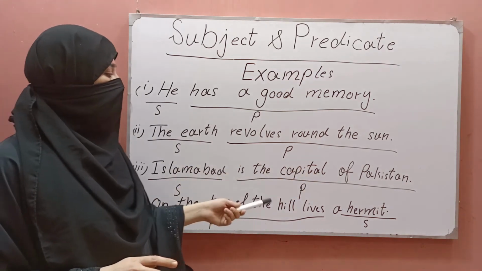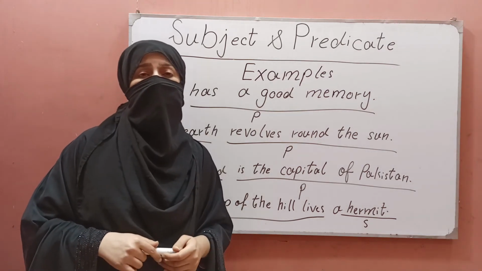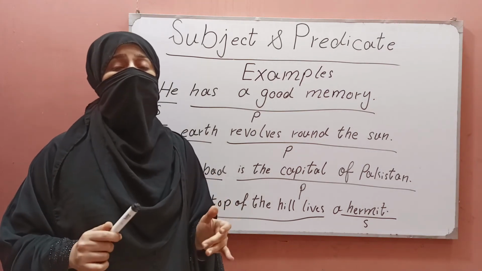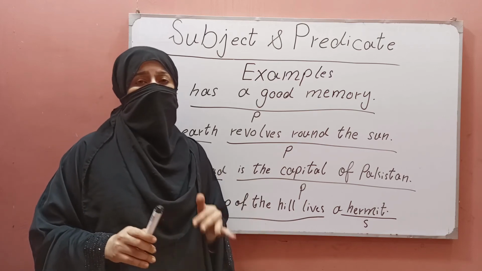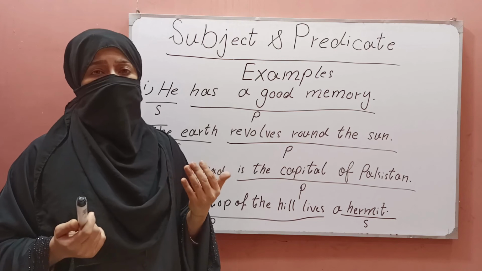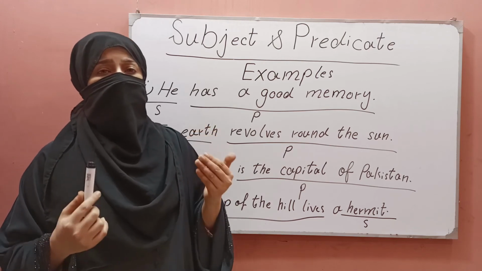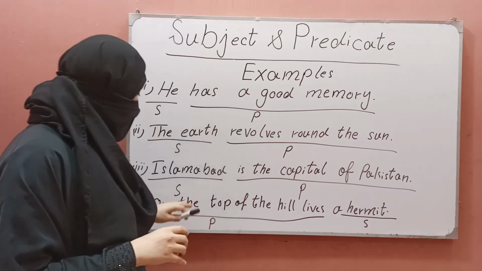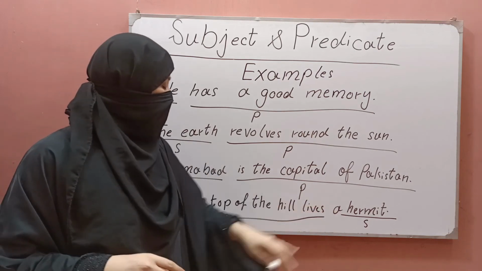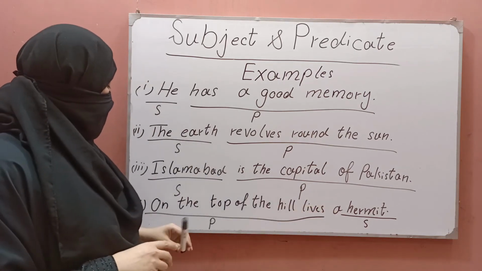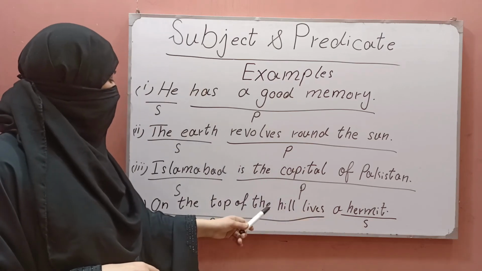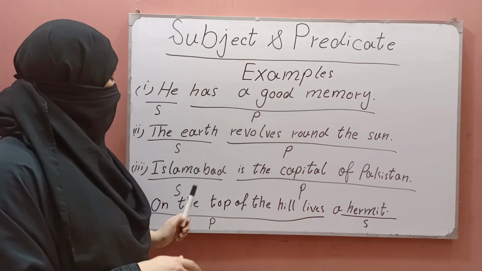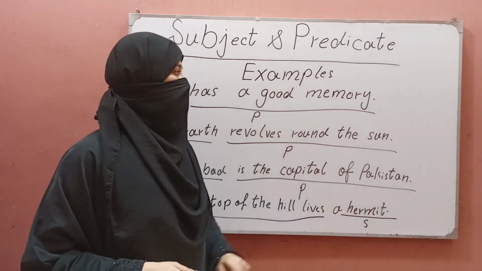And the last example is for the situation in which the subject comes at the end. It is occasional and very rare, but it may be that the subject comes at the end. On the top of the hill lives a hermit. We are seeing that in it the subject came at the end, and on the top of the hill lives is its predicate because it is talking about a hermit.